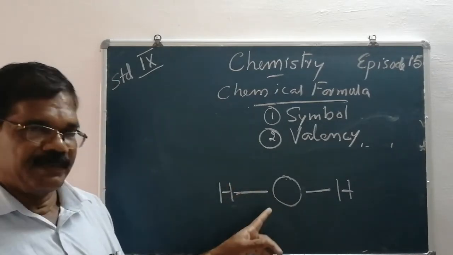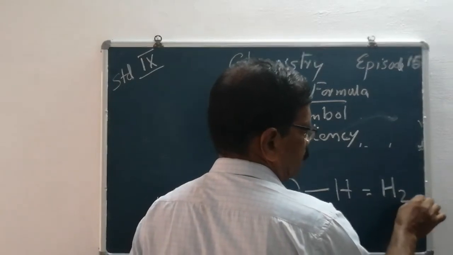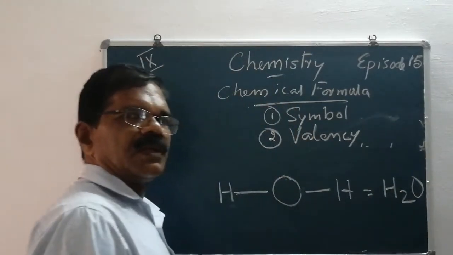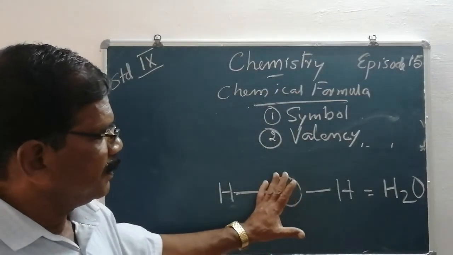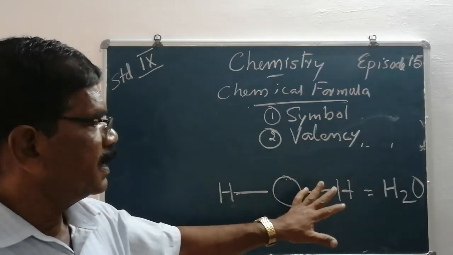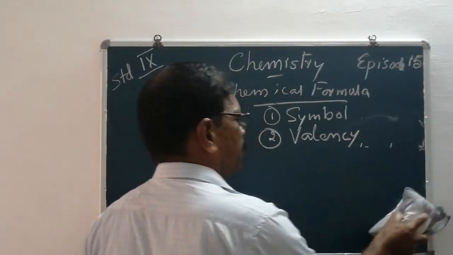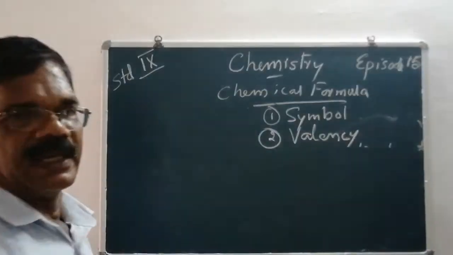In short, for convenience, we write it as H2O. This is the correct form of the chemical formula, HOH. For convenience, we say that it is H2O.